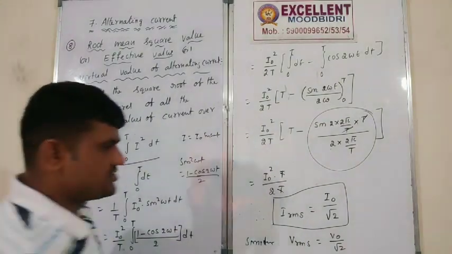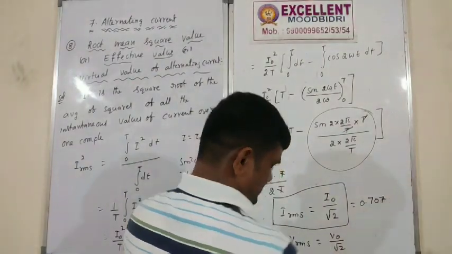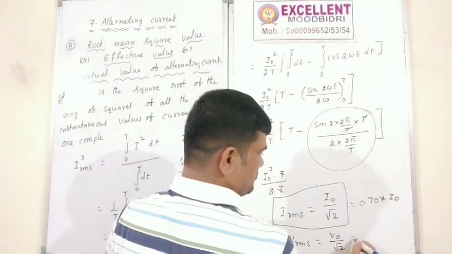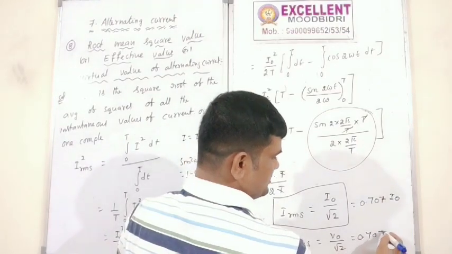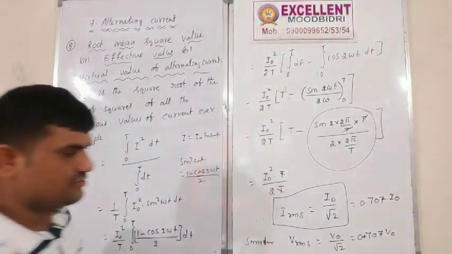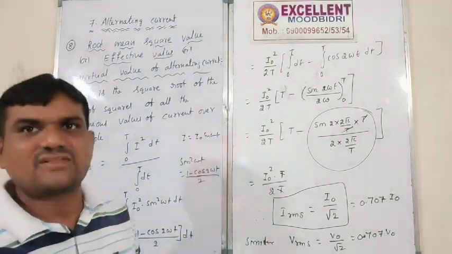So how much? 0.707 into I naught. Here also 0.707 V naught. That is the I RMS value as well as the VRMS value. Are you clear, everybody? So this is a very important concept.